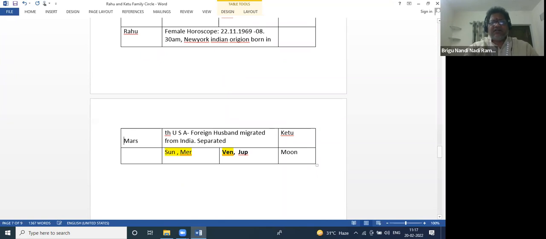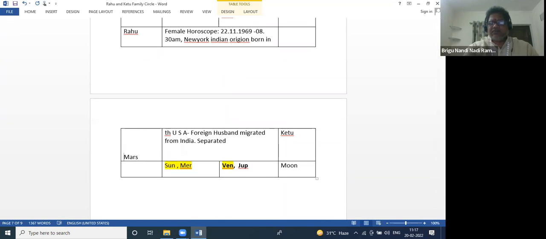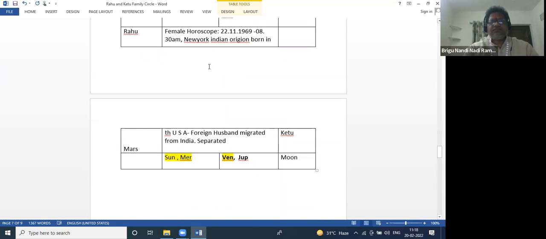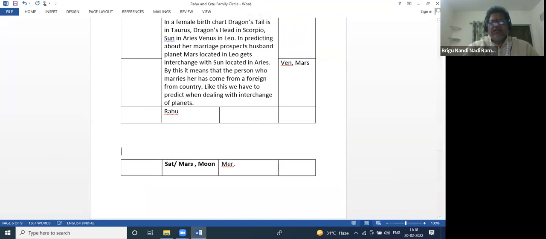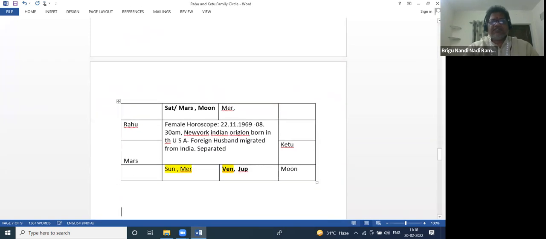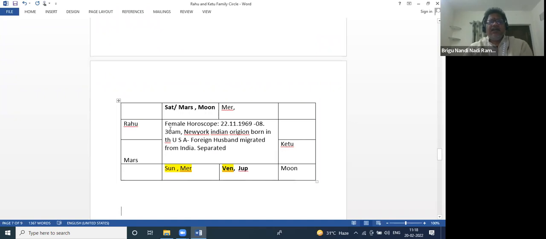And one more example, I will give you more clarity. This family is an Indian family. They settled in America. They are patriotic, or interested in our Hinduism and everything.